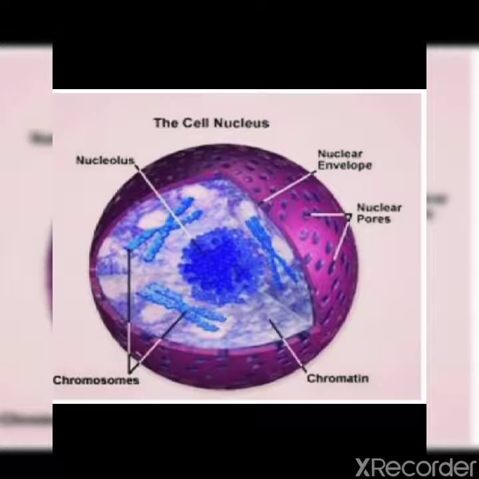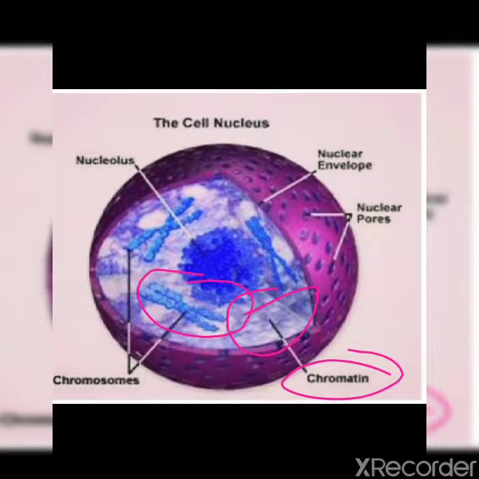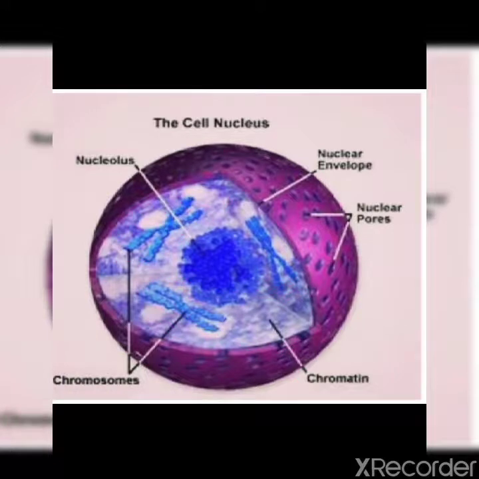Inside the nucleus, chromatin is present, which is composed mainly of DNA bound to basic proteins called histones. The chromatin material organizes itself into long thread-like structures known as chromosomes. And this happens during cell division through condensation and contraction. Inside the nuclear envelope, there is a gel-like matrix present.